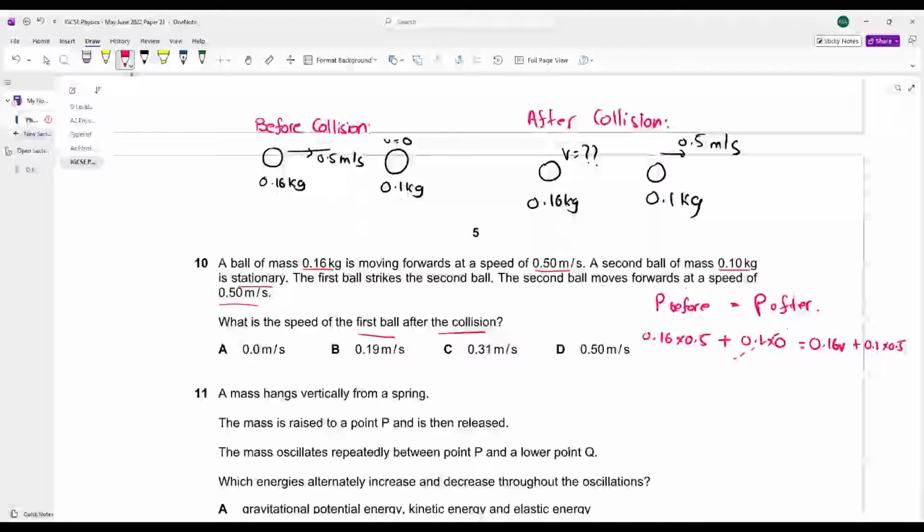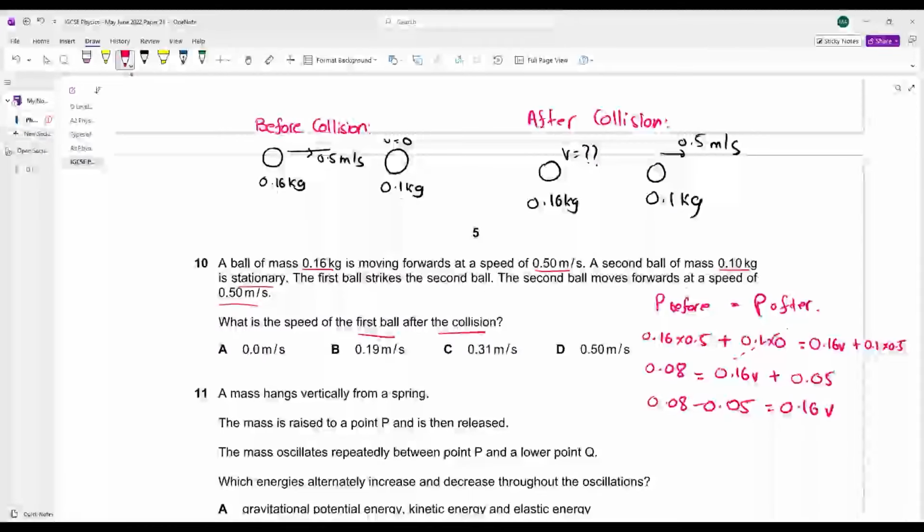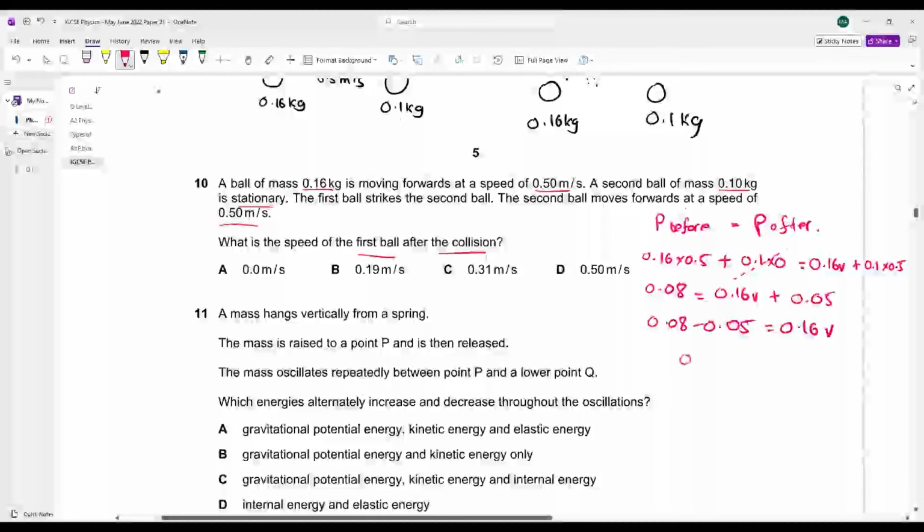0.16 into 0.5 क्या answer आएगा? 0.08 is equal to what? 0.16 V plus 0.1 into 0.5. This comes out to be what? 0.05. इसको दूसरी side पे ले आओ. 0.08 minus 0.05, 0.16 V. Answer क्या आ जाएगा? 0.03, 0.16 V.